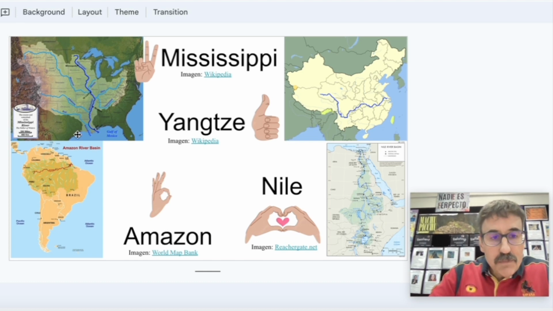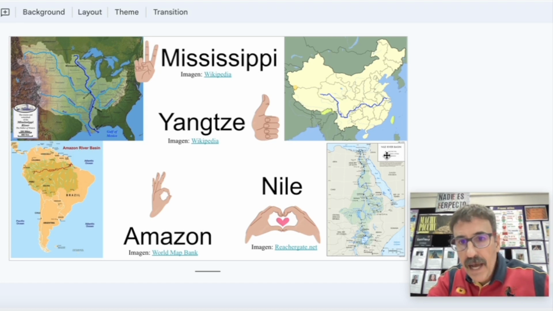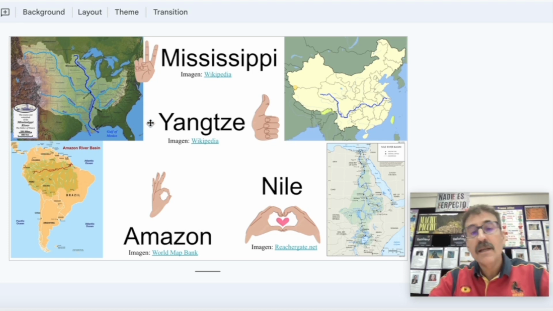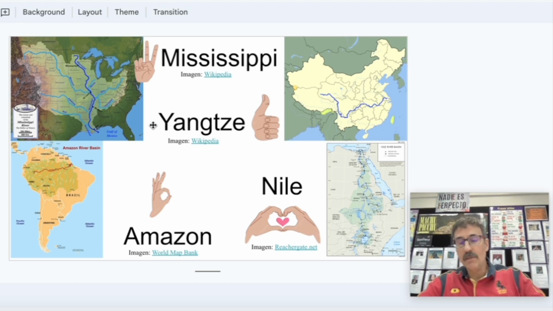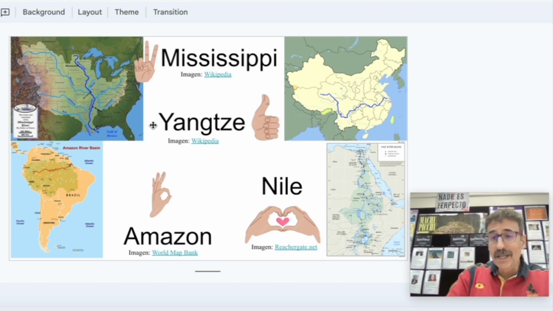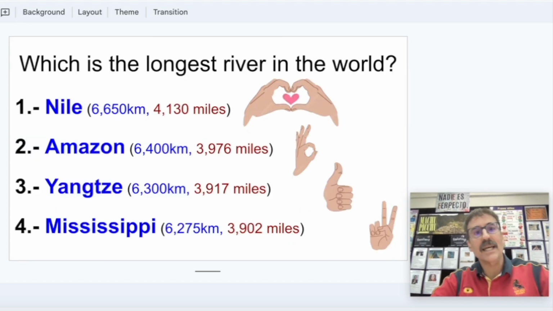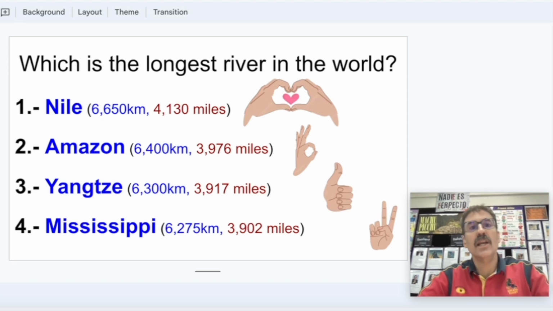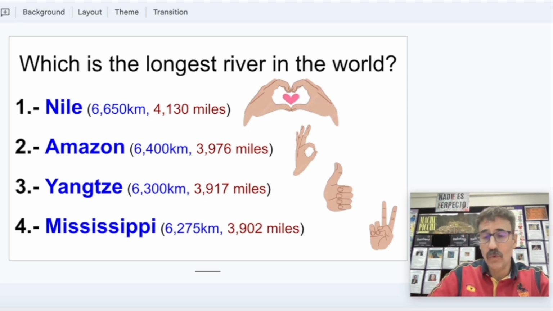In this image, before I pass the page, you can see Amazon River Basin. Here it says Nile River Basin. Here it's talking about Mississippi watershed. I'm going to talk about that later. Those are important concepts. So the answer is that the Nile River, with 6,650 kilometers, is the longest river in the world.